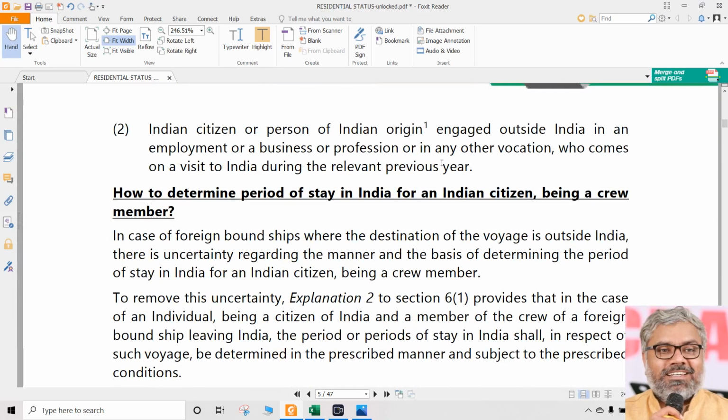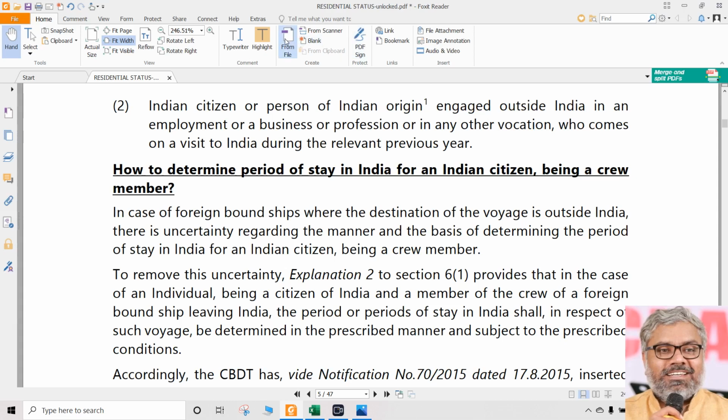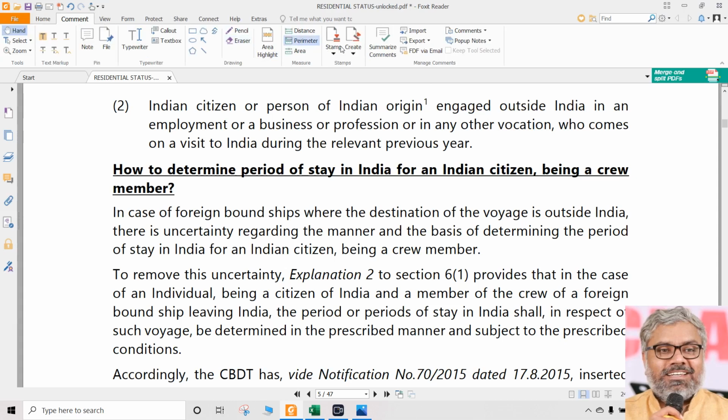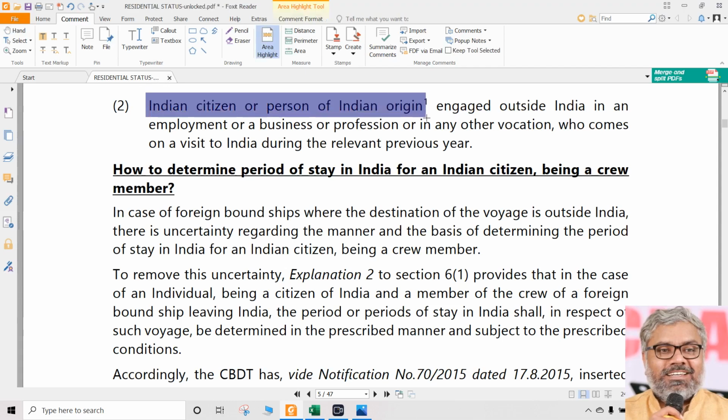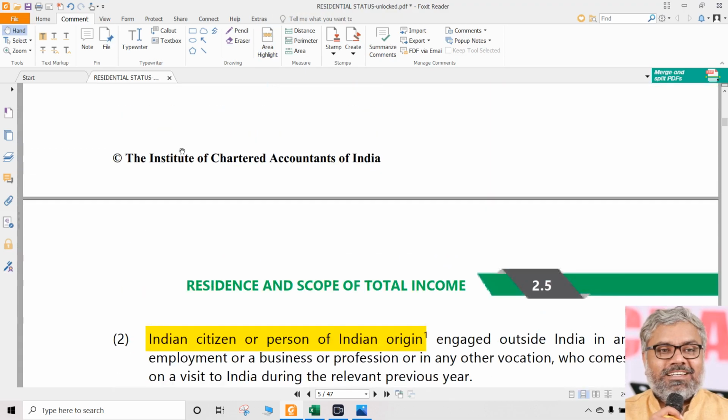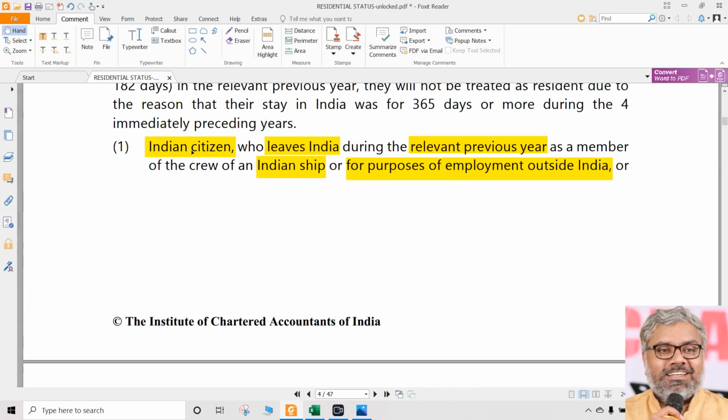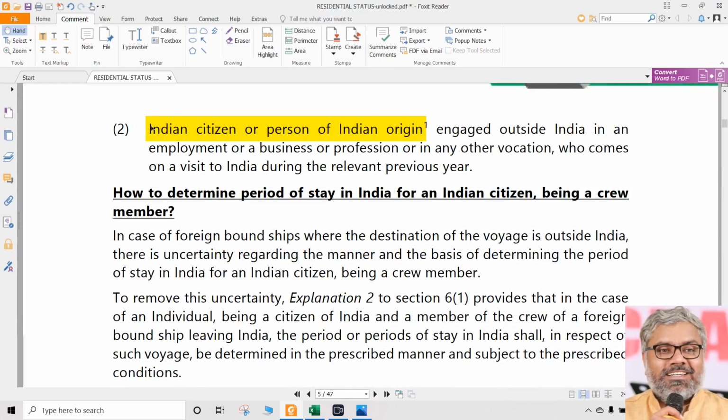Then there is another exception here. This is also an important one. What is another exception here is Indian citizen or a person of Indian origin. There is one more added here. Here there is only Indian citizen. There is no person of Indian origin. Here there is Indian citizen as well as a person of Indian origin. Who is a person of Indian origin? We'll come to that. That will be given in note number 1.